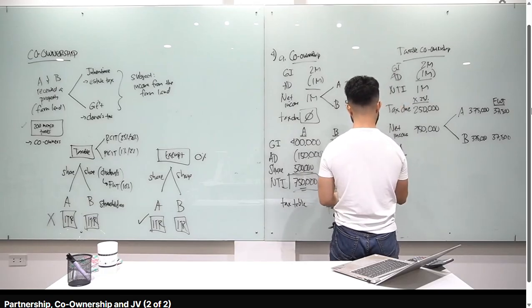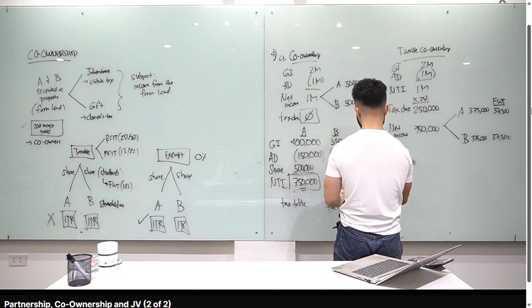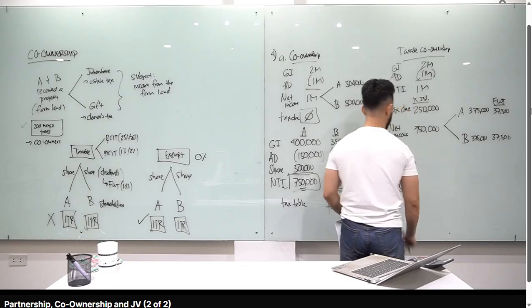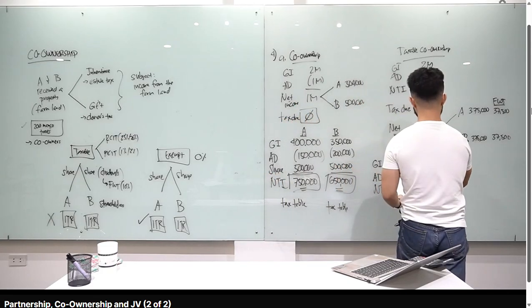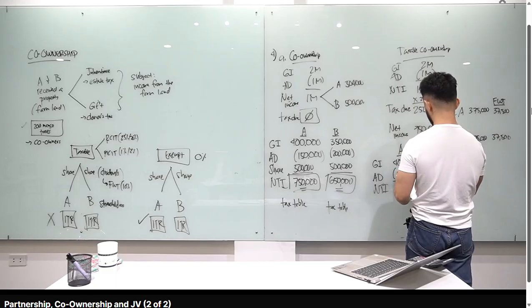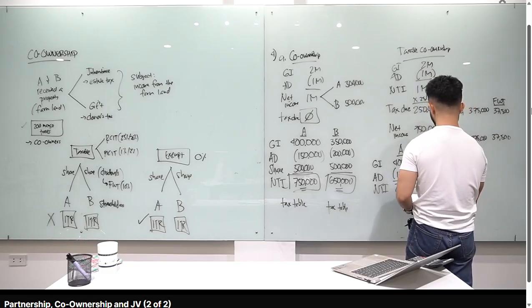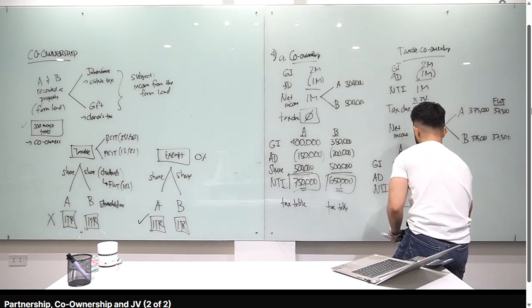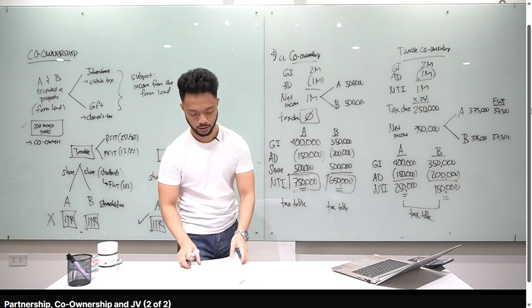So, ibig sabihin, class, pag kinompute natin yung net taxable income of co-owners A and B, ganito lang siya. Meron siyang gross income si A from separate capacity, okay, 400,000 minus allowable deductions na 150. Answer na natin dito, class, is 250,000 for partner A. This is the net taxable income. This one, hindi na siya papasok dito. Tama? Kay partner B naman, meron siyang sariling gross income na 350,000 and then may allowable deduction siya na 200. Therefore, the net taxable income of B is 150,000. So again, if you want to compute for the tax due, gagamit ka ng tax table natin. Yan. Okay. Sige. That's number 4.